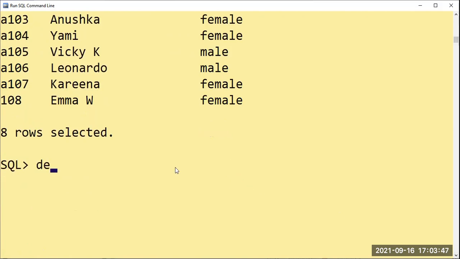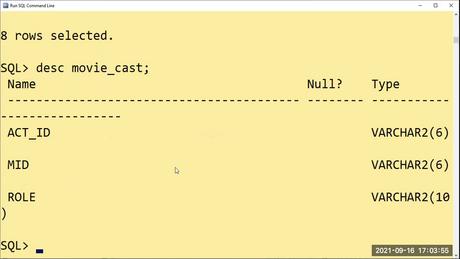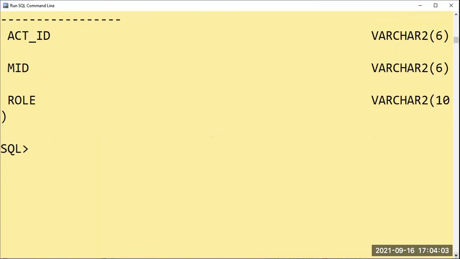So before inserting the values for this, describe movie cast. So two, three things are there: actor ID, MID, and role here. Let us start inserting the values.